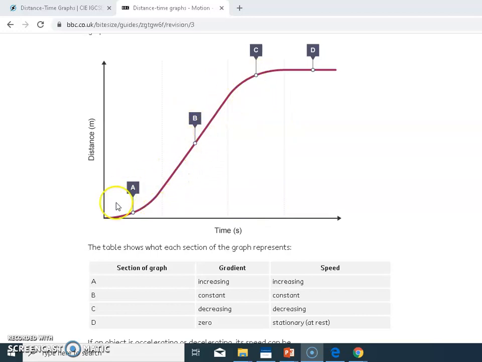Here there is no curve. So if it is a straight line, we say it is a steady speed, or constant speed. First it is curving up, it is curving up. Then when we reach this point, it is steady speed. So if it is a straight line, we can say that it is constant, and after that point it slowly bends and curves down, that shows it is decreasing. Okay, it is decreasing. And then, as I said earlier, if it is horizontal to this x axis, it means that the object is not moving, it will be stationary.